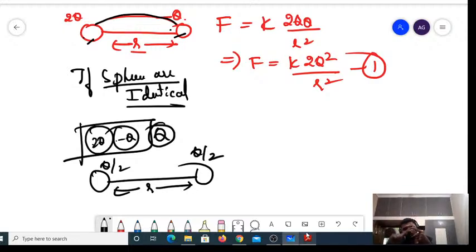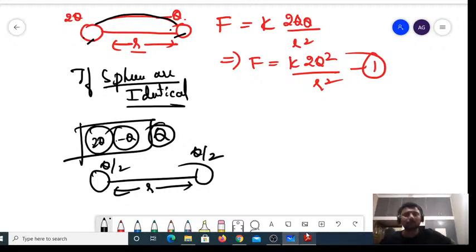What is the point to be remembered in this kind of case? If the spheres are identical, then the net charge of the system is shared equally among both the spheres. That is, the total charge Q will get divided into Q by 2 and Q by 2.